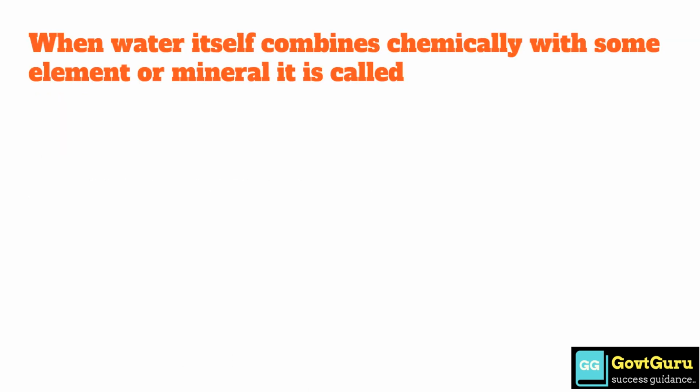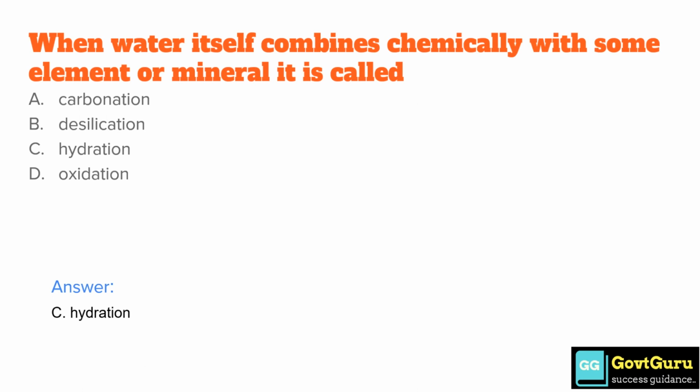When water itself combines chemically with some element or mineral, it is called option A, carbonation, option B, desilication, option C, hydration, and option D, oxidation. The correct answer is option C, hydration.